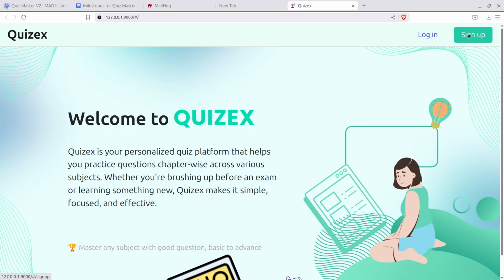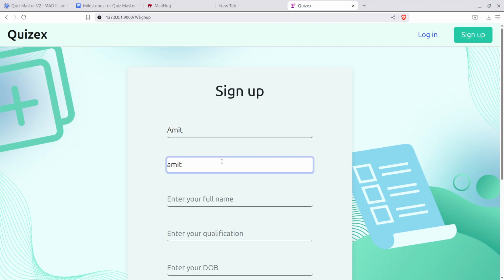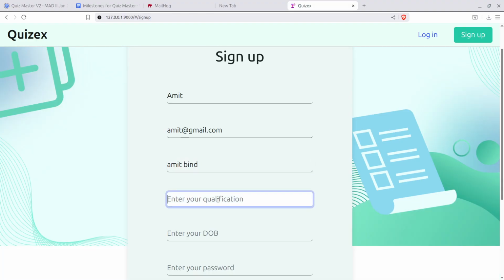So let me sign up with a new user named Amit, with a capital A. Amit at gmail.com for the email. Full name is Amit Bin. Qualification: he is still in class 12, not undergraduate.